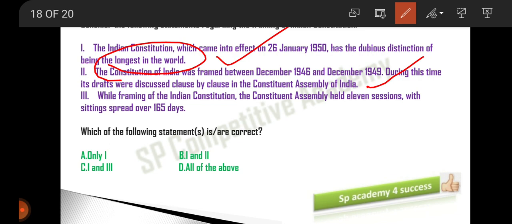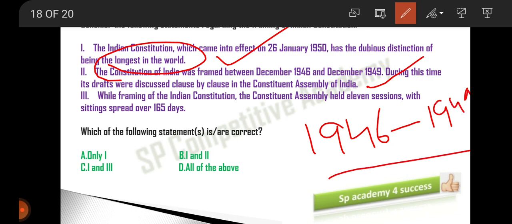Yes. We started preparing the Constitution in 1946 and ended in 1949, and each of the clauses of the Constitution was discussed clearly in the Assembly. So this statement is also right. Now moving on to the next statement, the third one. While framing the Indian Constitution, the Constituent Assembly held 11 sessions with the sittings spread over 165 days. Yes, this is also right.